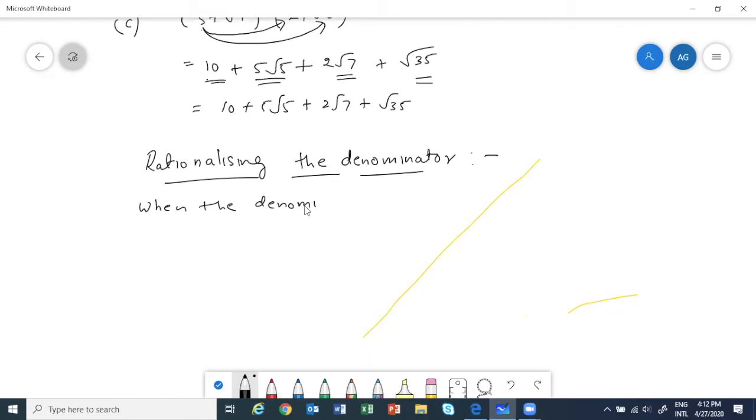That procedure is called rationalization. So by definition, it is when the denominator of an expression contains a term.